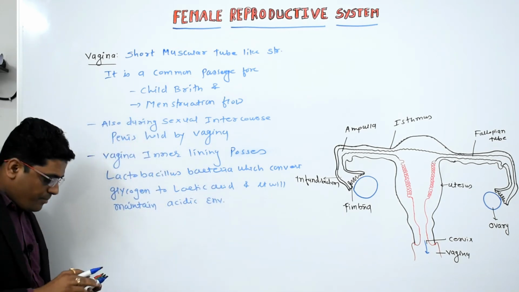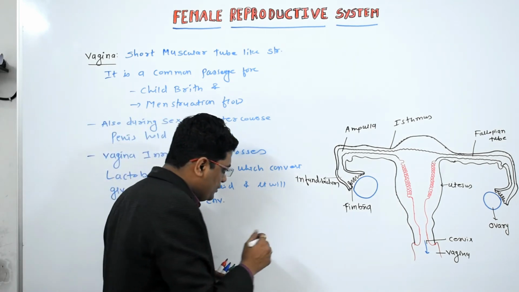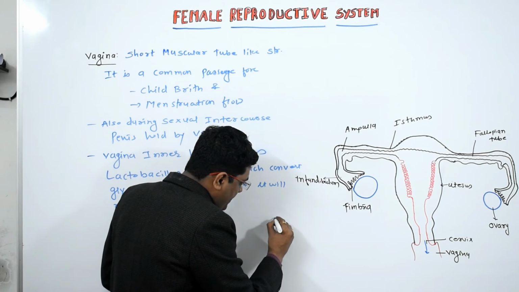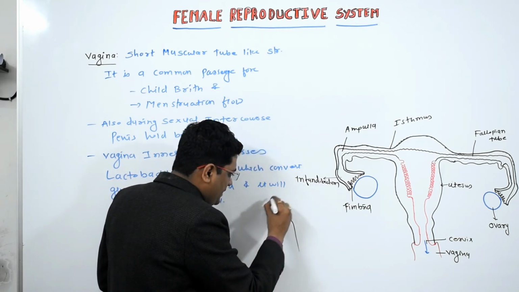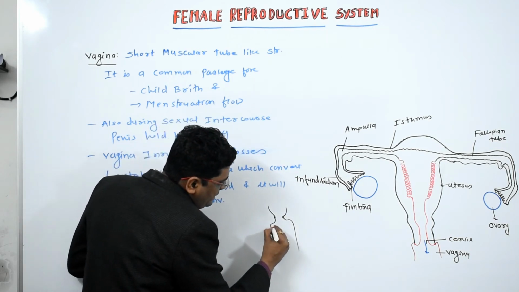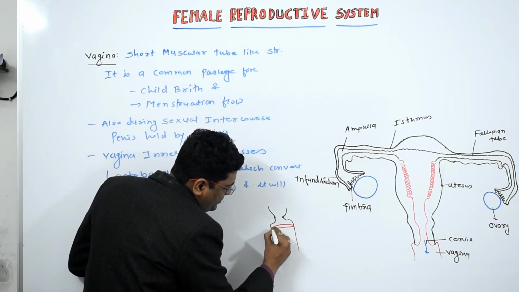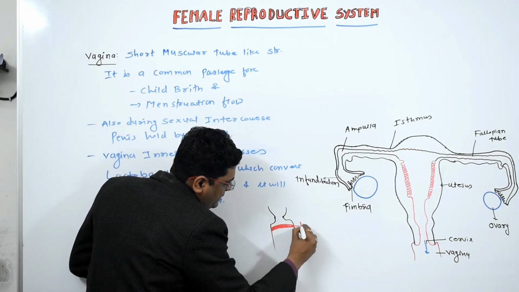Clear? Now one more important thing. For example, suppose here it is the vagina, and then the inner side is the uterus. The inner lining of the vagina possesses the hymen. It's a physical barrier.